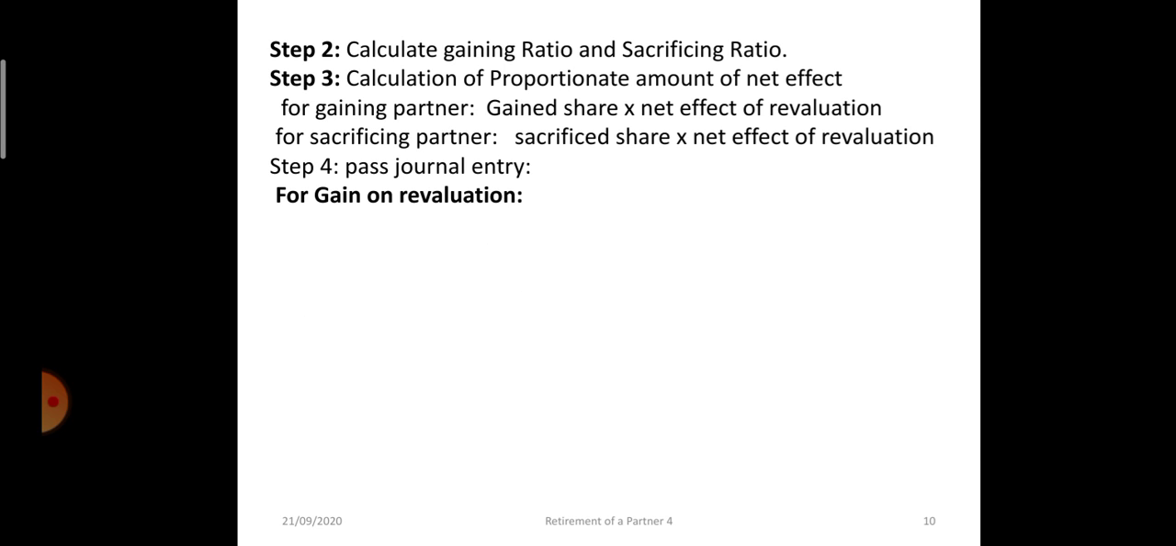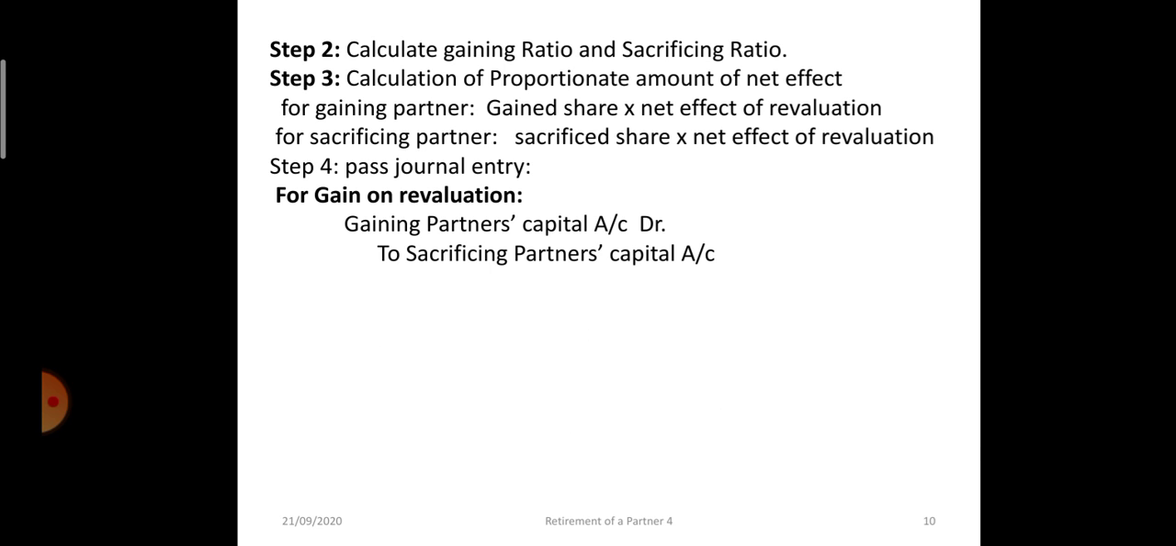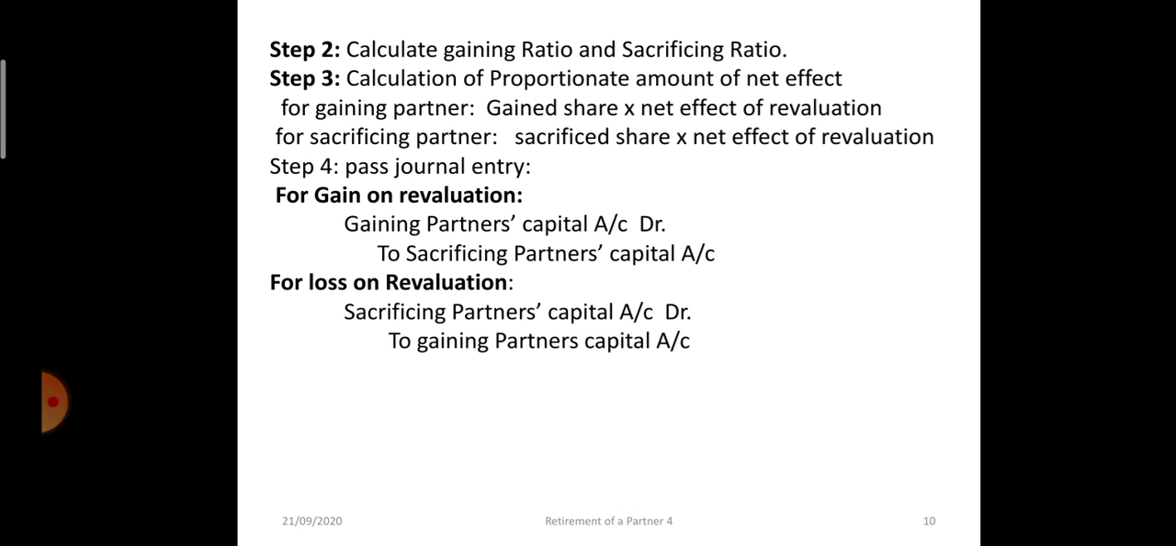In case of gain on revaluation, gaining partners capital account will be debited and sacrificing partners capital account will be credited. For loss on revaluation, sacrificing partners capital account debit to gaining partners capital account. For this, you have to calculate the gaining ratio and sacrificing ratio.